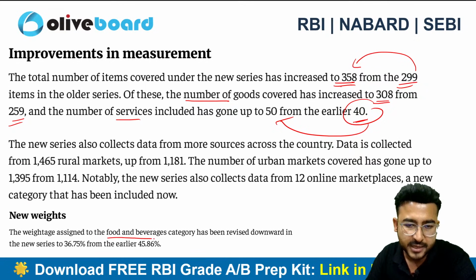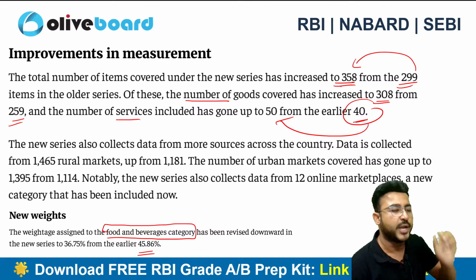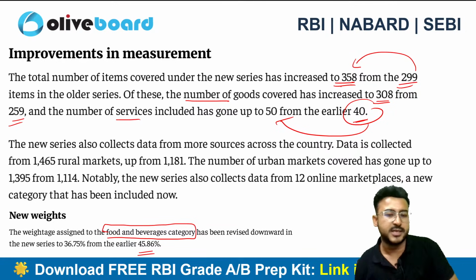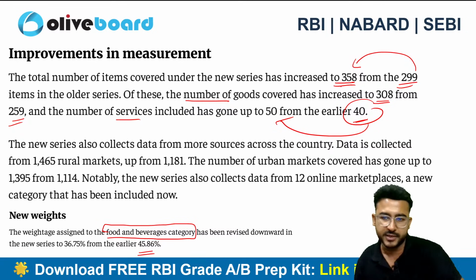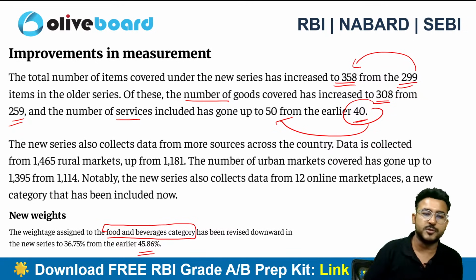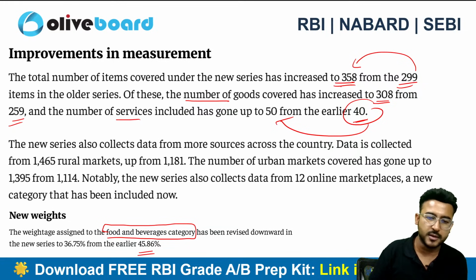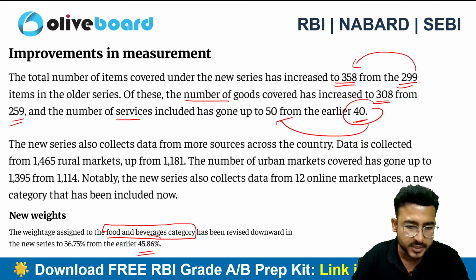In the food and beverages category, earlier we were having 45.86% of the weight of the total inflation coming from food and beverages, out of 100. RBI understands that this is a huge part, but the risk concentration is there.